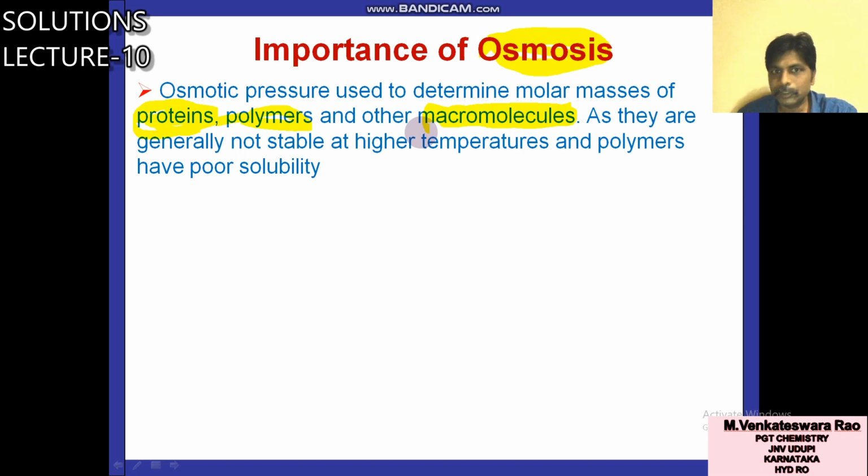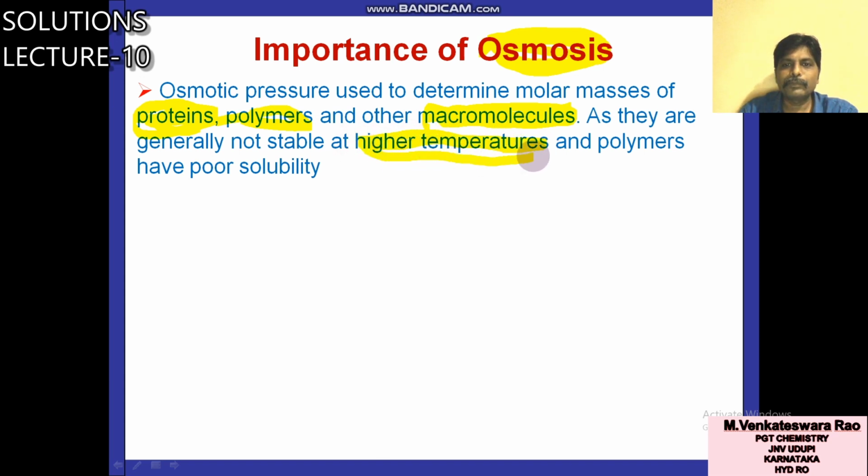Osmotic pressure is used to determine molar masses of proteins, polymers and other macromolecules. Why? Because they are generally not stable at a higher temperature, because these biomolecules are unstable at a higher temperature.